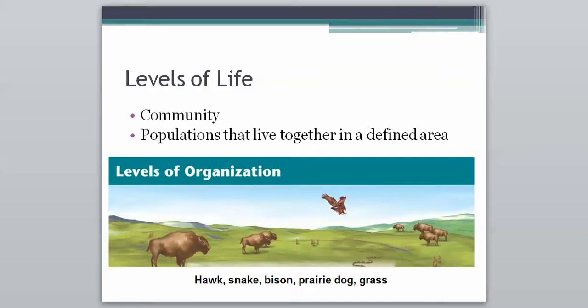We would look at how all those things interact together. So again, this is just getting more and more complex as we're going. We're looking at more factors. We're not just focusing on the bison. We're focusing on all the things in that certain area that are alive, living together. So that would be what a community biologist is.